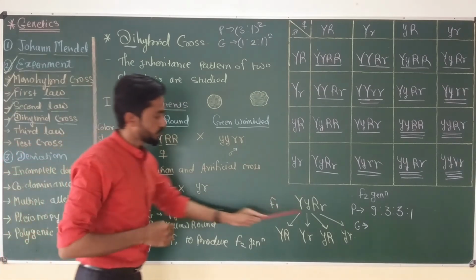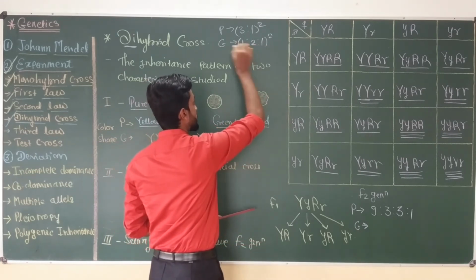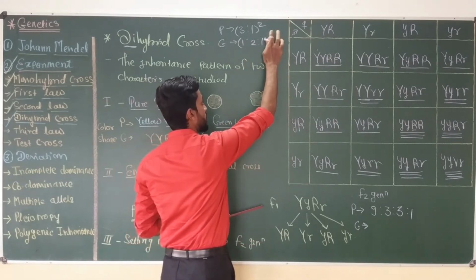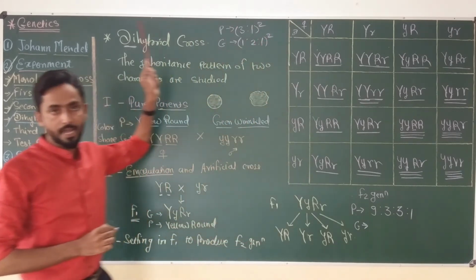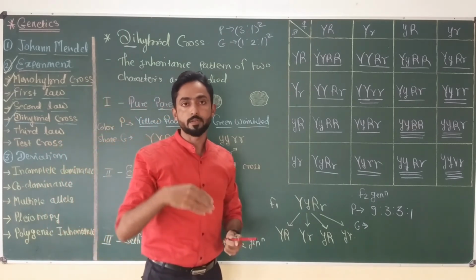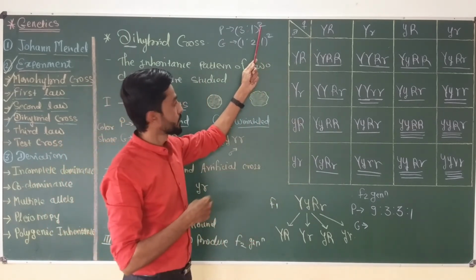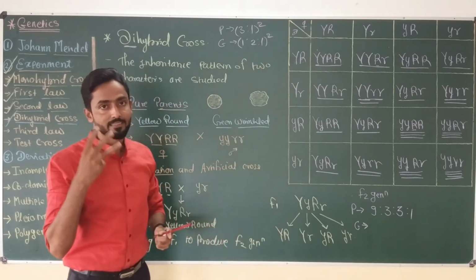And if we want to determine the genotypic ratio, then we are going to use 1:2:1, that is the genotypic ratio of the monohybrid cross, raised to 2. This 2 is for the dihybrid cross. Similarly, if we want to find the phenotypic and genotypic ratio of a trihybrid cross, the 2 is replaced with 3, because in case of a trihybrid cross we select 3 characters at a time.